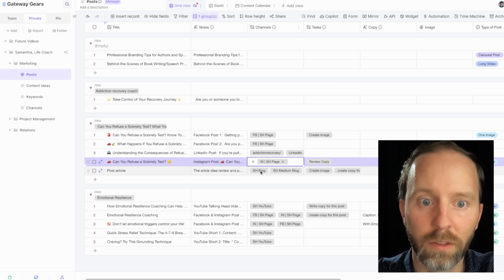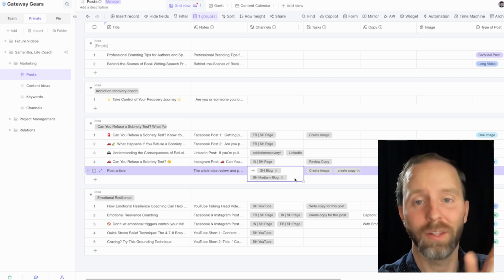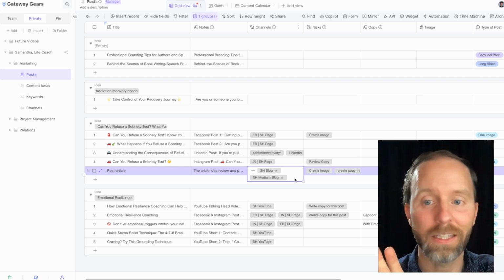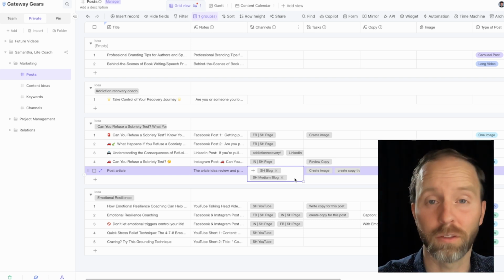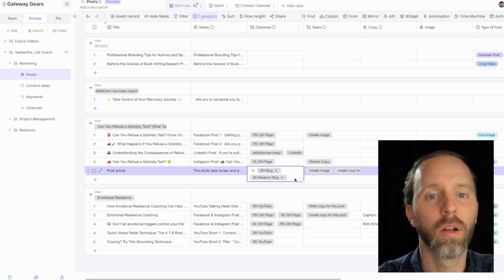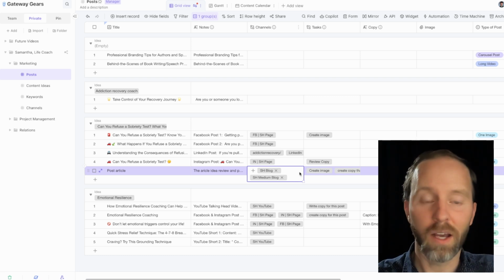And then this right here is the post, the article itself. The article itself is going to go on her blog as well as her Medium page, but it's not going on her LinkedIn because her LinkedIn is distinctly for professionals, and this article is not for professionals. This one is for her main audience. That makes sense. And that is how that is done.